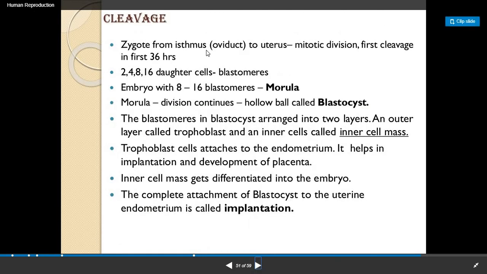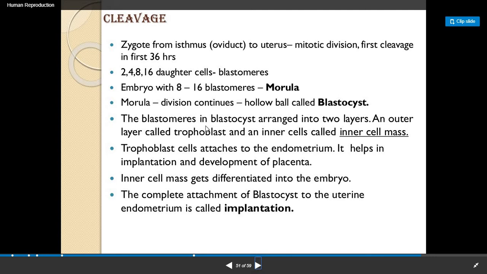Now the zygote moves from the isthmus of the fallopian tube to the uterus by mitotic division, and the first cleavage occurs in the first 36 hours. It results in 2, 4, 8, 16 daughter cells, and all these cells together are known as blastomeres. An embryo with 8 to 16 blastomeres is known as the morula stage. This morula continues to divide and forms a hollow ball-like structure known as the blastocyst.